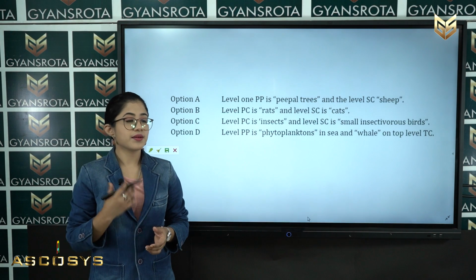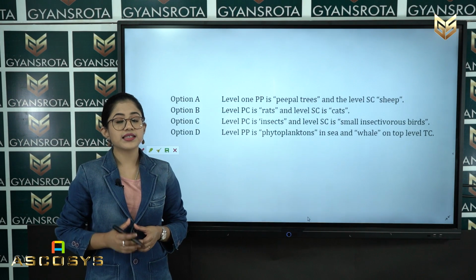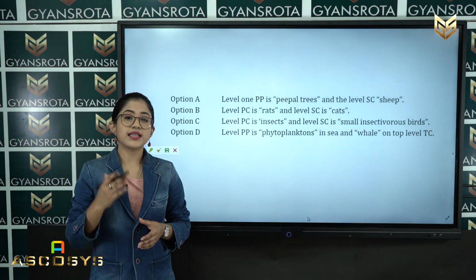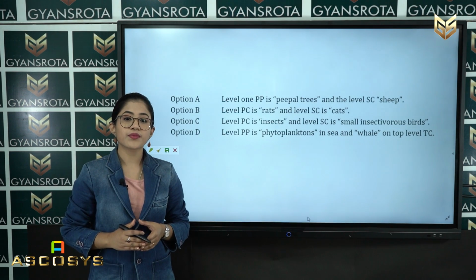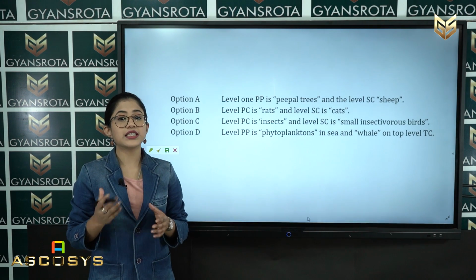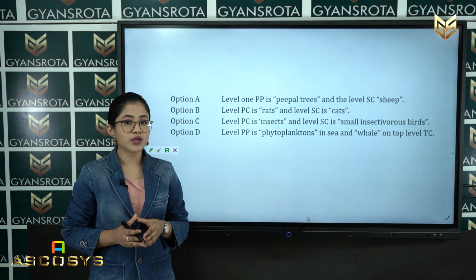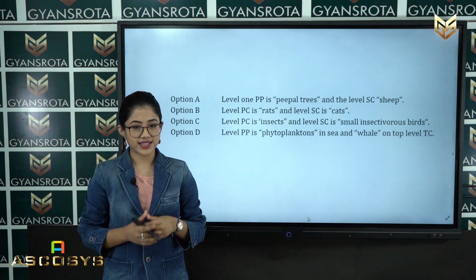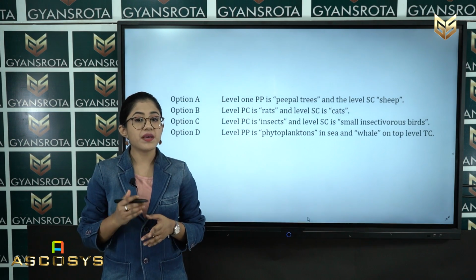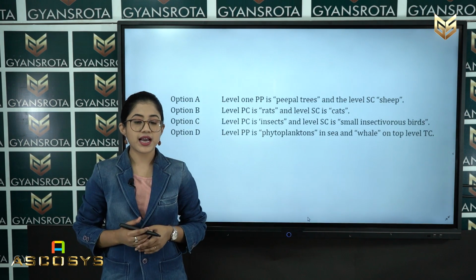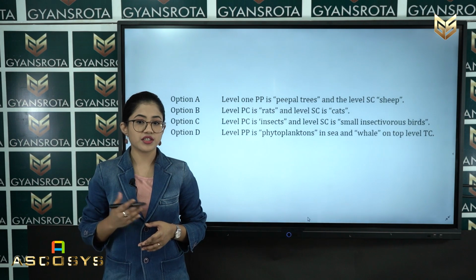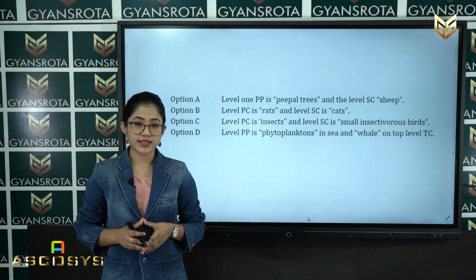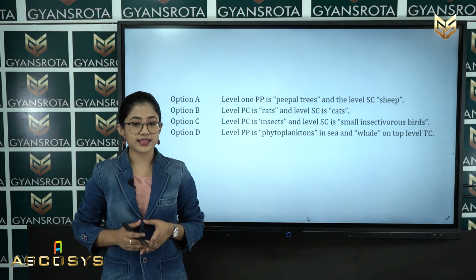So, from the pyramid we have discussed that the primary producers is one single large tree that provides food to the consumers, and that the consumers are large in number. Among these 4 options, in option A it is written level PP is trees and level SC is sheep. Option B, level PC is rats and level SC is cats.